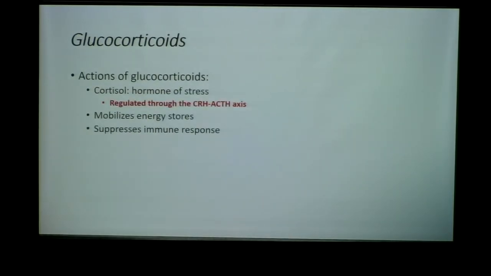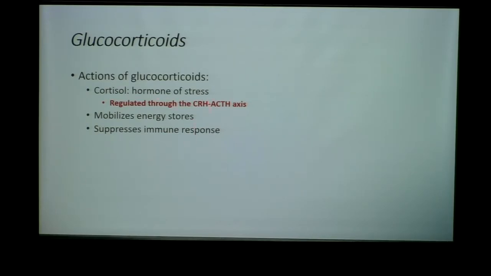Okay, let's speak a little bit about the functions of glucocorticoids. So cortisol mainly is our stress hormone. It's regulated through this axis, very similar to the axis we just drew out with regard to the thyroid gland, is this adrenal axis. Now, we're not going to draw out that schematic, but I encourage you over the weekend to draw out a similar schematic diagram or a similar axis of CRH to ACTH to the adrenal cortex, okay?